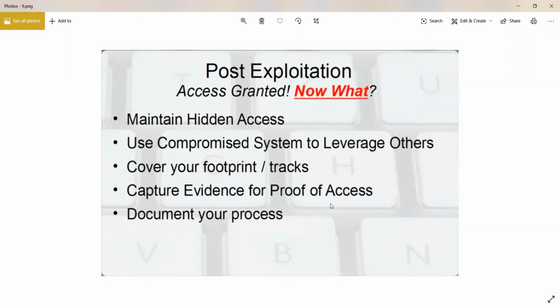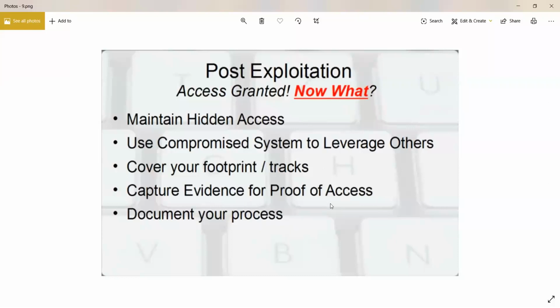Then you have cover your footprint or cover your tracks. So maybe do something to hide the fact that you were ever present on that system. If you uploaded something there, delete that. If you changed the system in any way that is visual, or in any way that is apparent to the owner of that system, you undo all those changes, and maybe you modify log files or delete log files. So basically you want to hide the fact that you were present on that system.